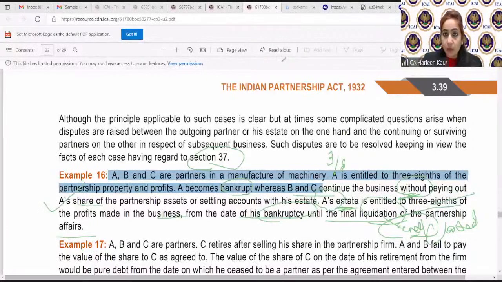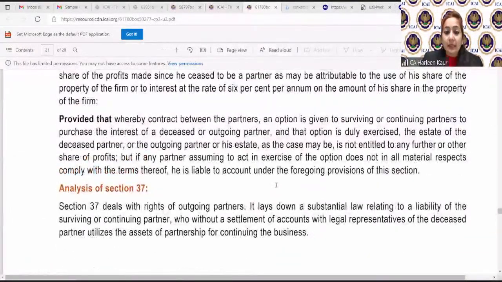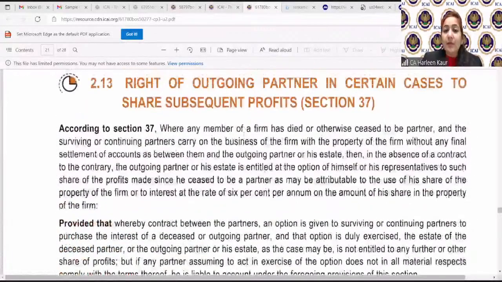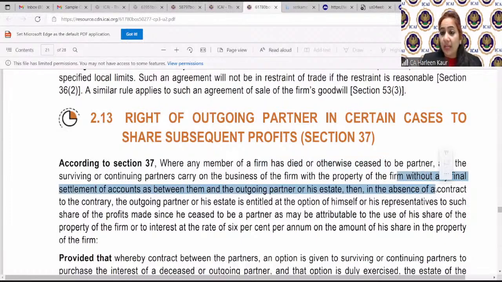Did everyone understand? And this is where it has been written. It says, where a member of the firm has died or otherwise agreed to cease. Otherwise agreed to cease means either the partner has died or has become insolvent or he has retired and the surviving partners continue to do the business without the final settlement. This word without is very important, children. If I've already settled your accounts, then section 37 is not applicable. Without the settlement of accounts is very, very important.